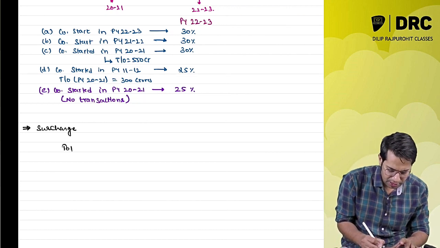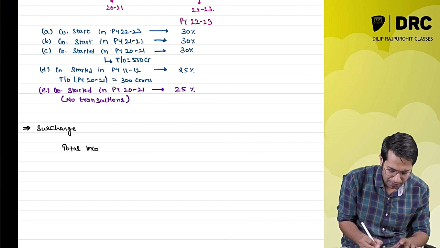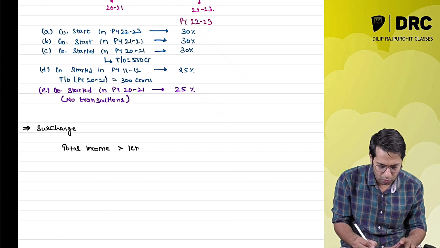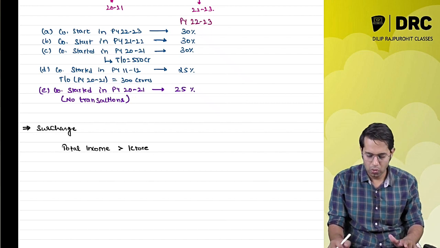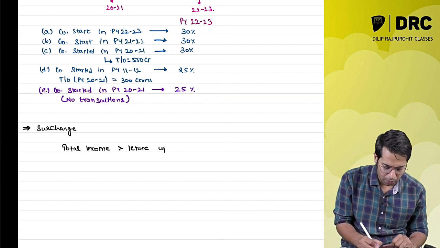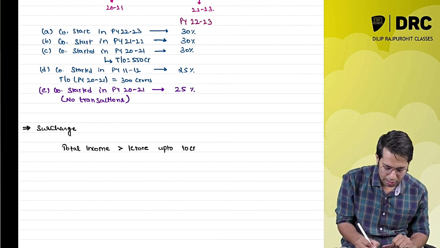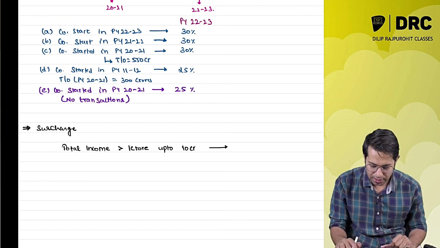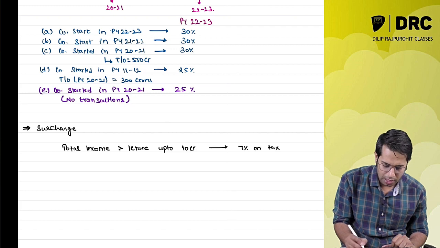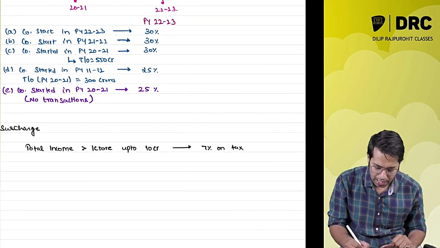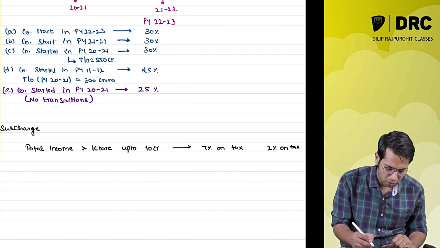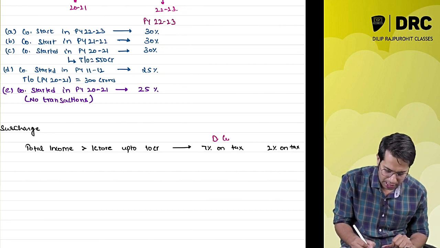When is surcharge applicable, sir? Surcharge is applicable when the total income of the company is more than 1 crore rupees. If the total income of a company is more than 1 crore and up to 10 crores, it will have to pay a surcharge at the rate of 7% on the tax amount if it is a domestic company, and at the rate of 2% on the tax amount if it is a foreign company. So if it is a domestic company, what is the surcharge applicable to them?